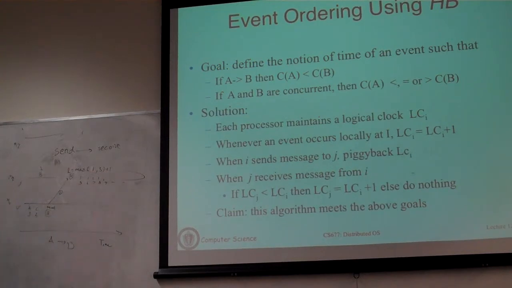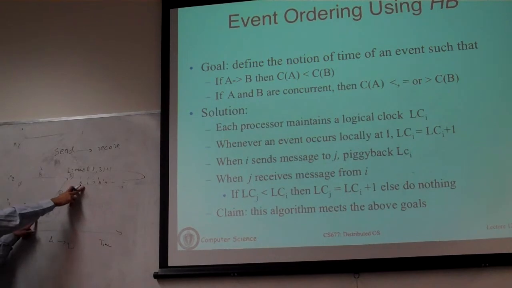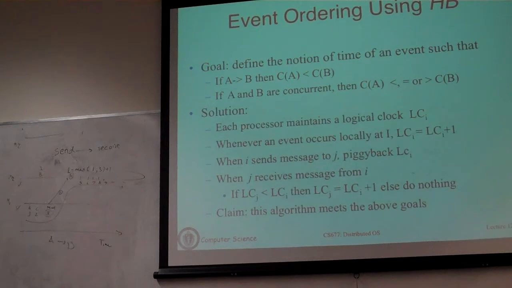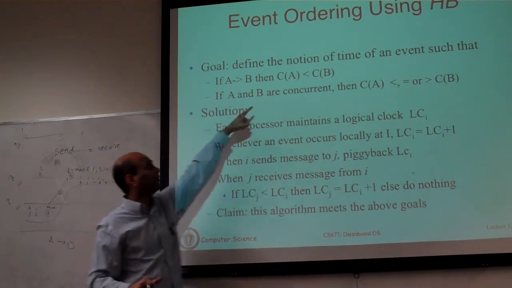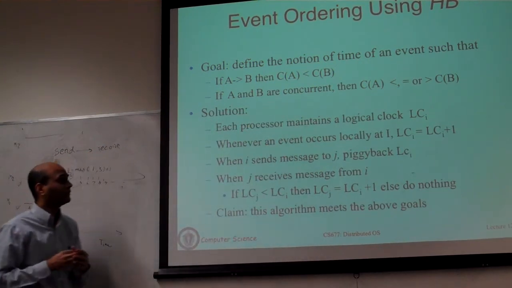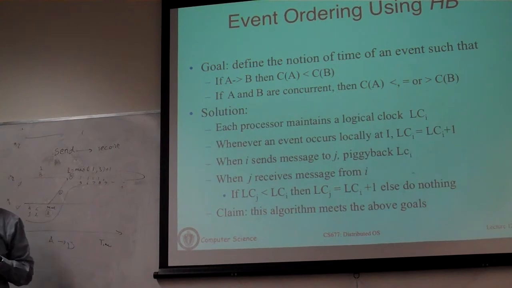Now you will see that by doing this, if you just look at this timeline, you have essentially assigned values such that because this happened before this event, the clock value of this is less than this. So you always have to take the max of the sender's clock, because that's the timestamp that has come with the message, and your clock value. This will ensure that you have this property: if A happened before B, then the clock value of A is less than the clock value of B.